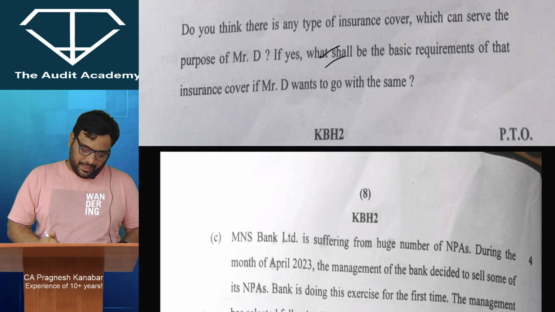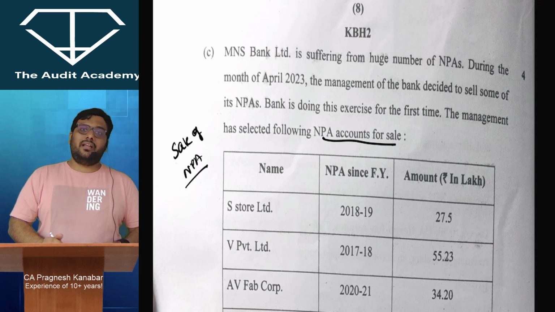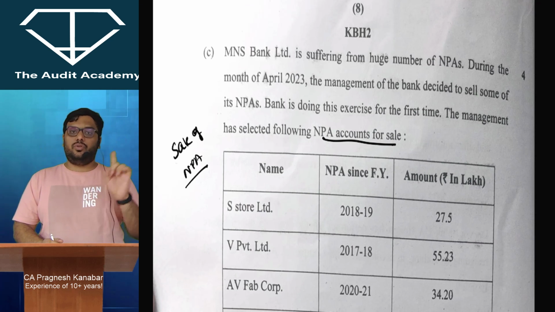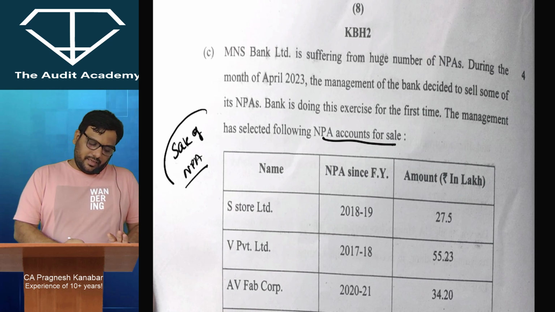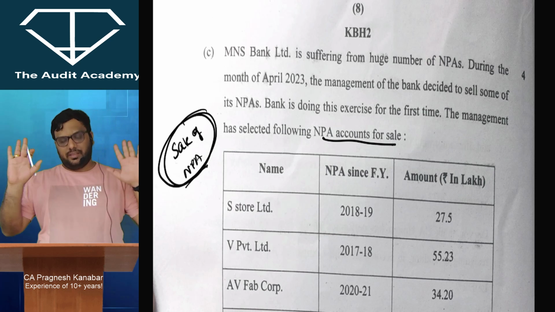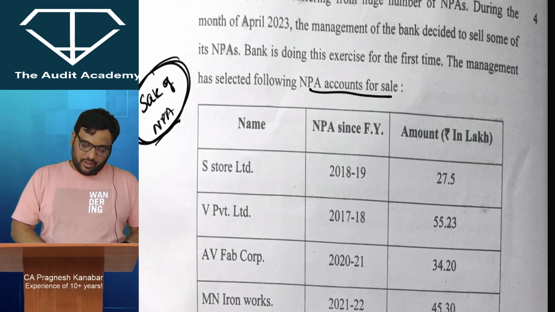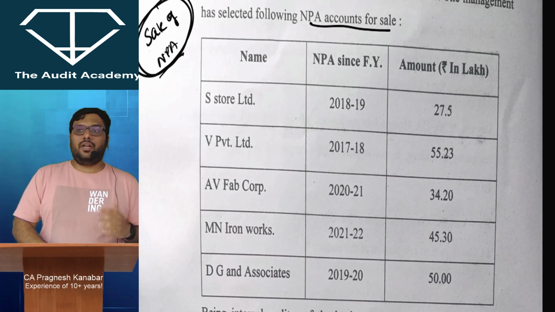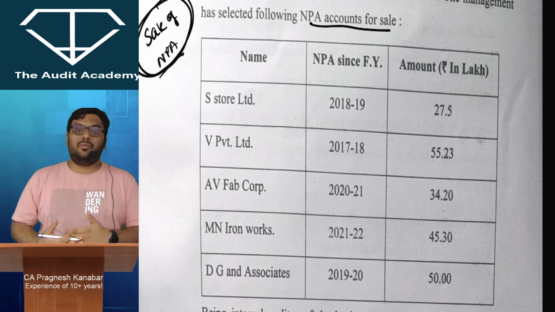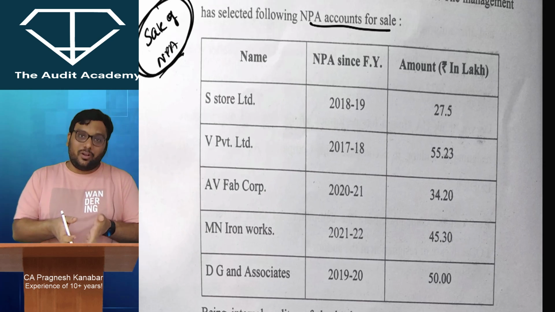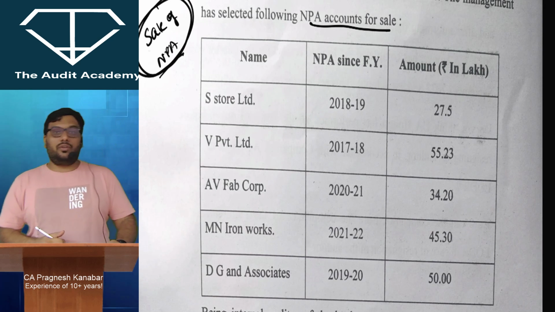Then over here again, in bank audit, even if you see the video from a couple of days ago, I just asked students to do the NPA part, and secondly just the module questions. Sale and purchase of NPA is something that is asked since many years, so it is always one of the important questions. But when it comes to sale of NPAs, you can only sell such NPAs which have remained NPAs in your books of accounts for 2 years. So that is the calculation that you are supposed to do, and you need to give your answer.